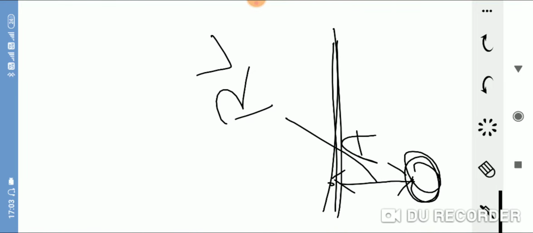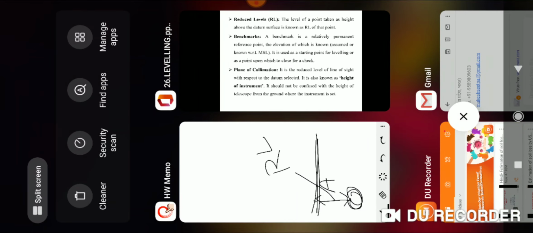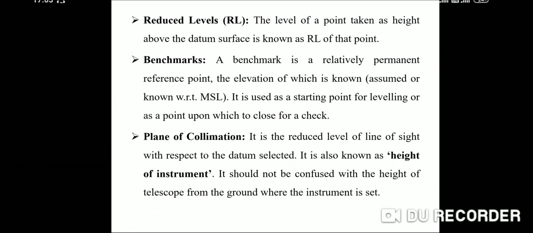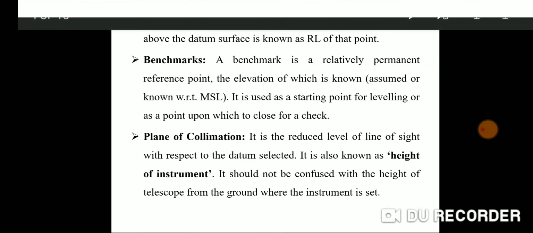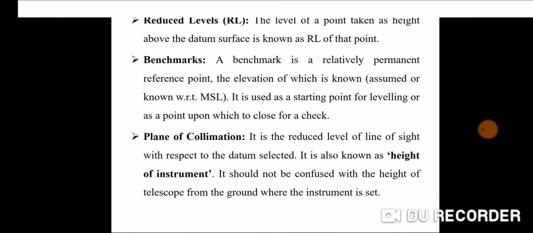Or reduced level. Next definition is benchmark. Benchmark is a point of known elevation, meaning a point whose elevation is known to you.